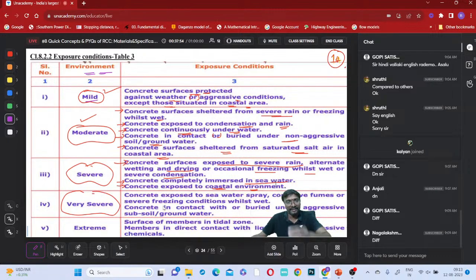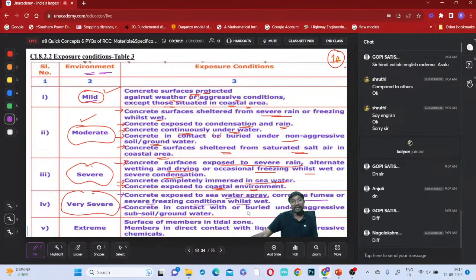Next, very severe. You can say it is a very severe condition when concrete is exposed to seawater spray, corrosive fumes, or severe freezing conditions and thawing, right? So moderate has no freezing and thawing. Severe, what is that you can say? Occasional freezing and thawing are possible. Very severe, what is that you can say? Severe freezing and thawing are there, right?